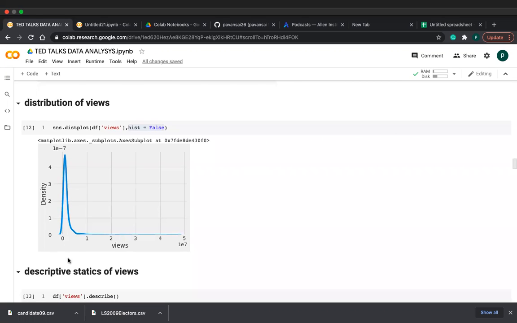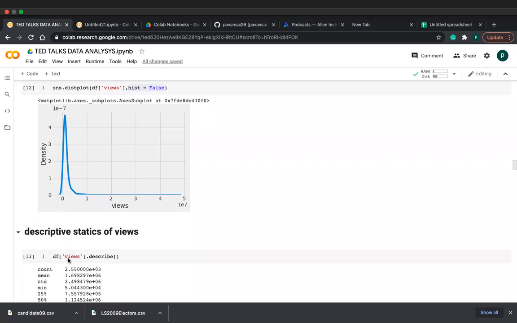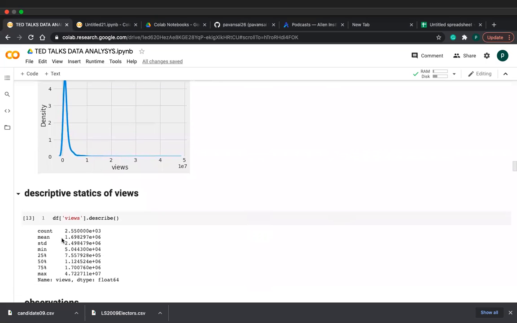Normally, many people don't understand from the graph or plot. That's why we have one command in pandas, dot describe. It will give all the descriptive statistics of the feature. So what are descriptive statistics? Mean, median, standard deviation, min, max, 25% quartile, 50%, all this.